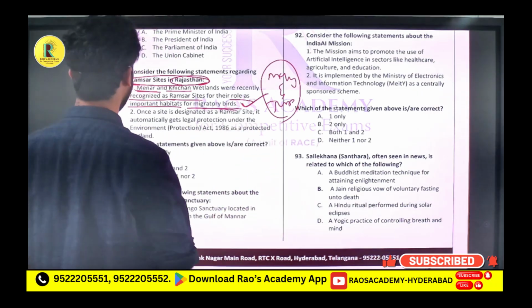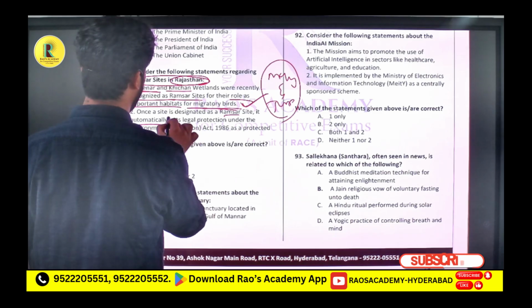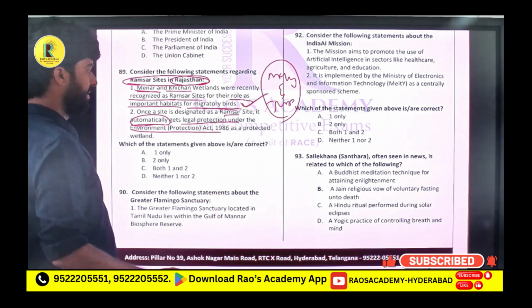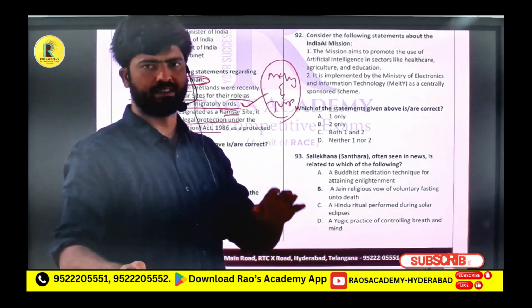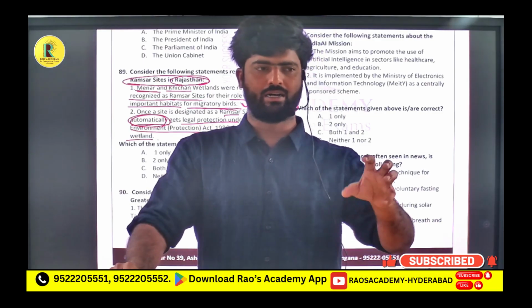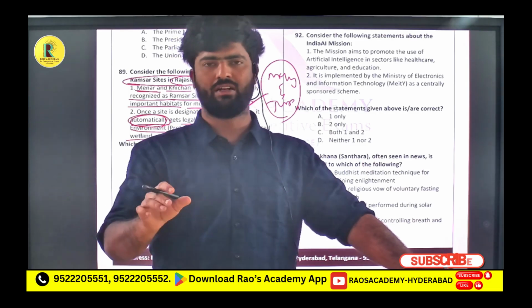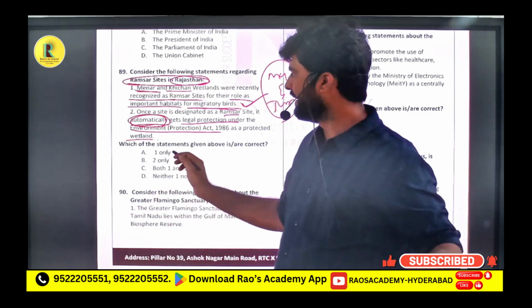Once a site is designated as a Ramsar site, it automatically gets legal protection under the Environment Protection Act 1986 as a protected wetland. Okay? It is not automatic. Once a Ramsar site is designated, what will happen is that it attracts public attention, so that the states will try to protect the wetland. But it is not automatic.